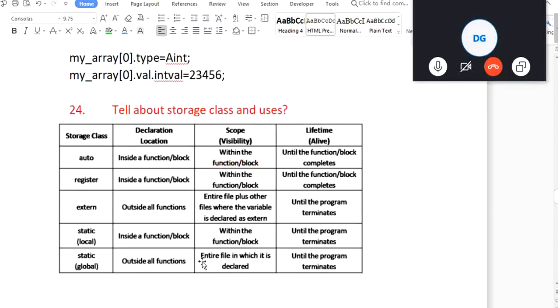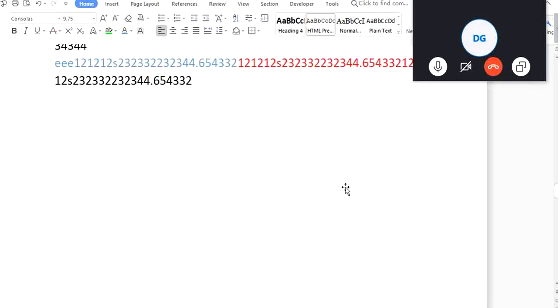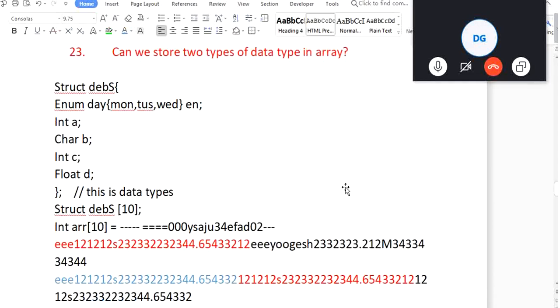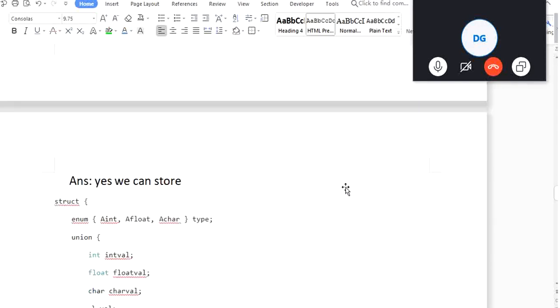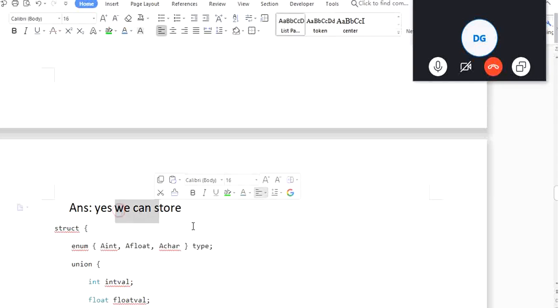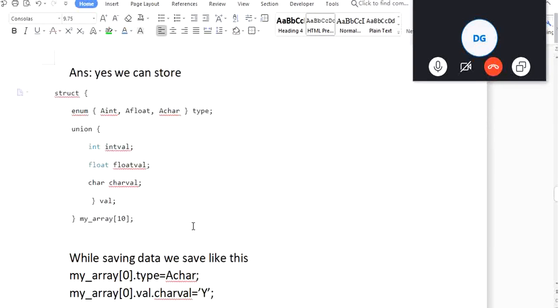Okay, so now we are starting one. Hello, sir. Yeah. Sir, in short, what can we say for this method, like if someone asks, can we store two data types in an array? Yes, we can store. So they can ask how we can store.